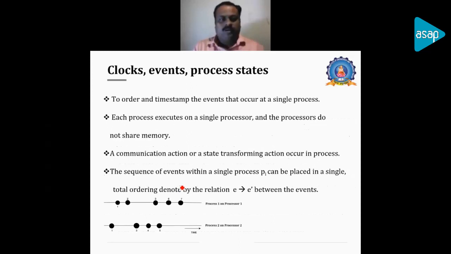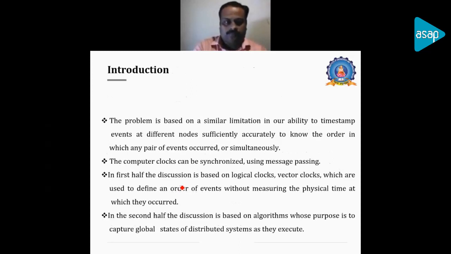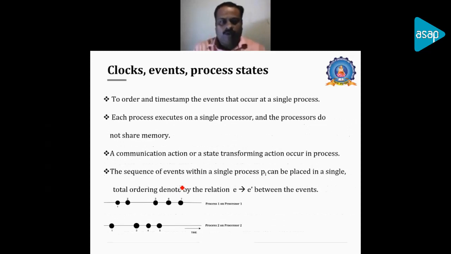When it comes to the clock, basically to order and timestamp, initially we will be discussing a single processor scenario, and we assume that there is no transfer of communication or sharing of memory between process 1 and process 2 displayed in the diagram. So we have process 1 on processor 1 and process 2 on processor 2, and there is no communication between process 1 and process 2.